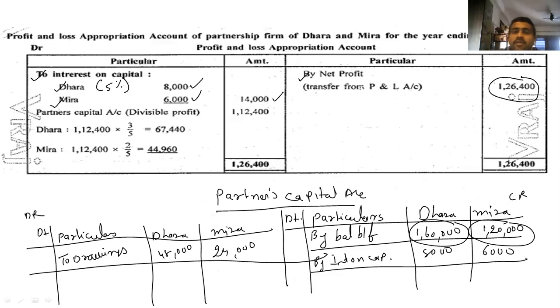From trading we have to go to profit and loss. From profit and loss we have transferred to profit and loss appropriation account. So 126,400. The same total here also. Deduct. We will get 112,400. Here we can write two partners, which account? Capital account. Two partners, capital account. Ratio is mentioned to us 3:2. So